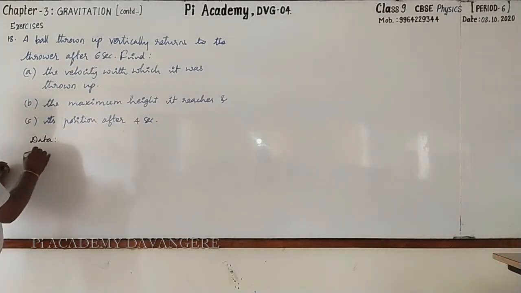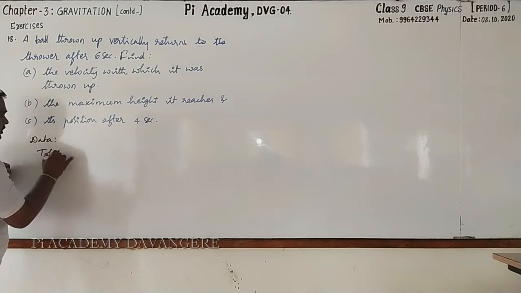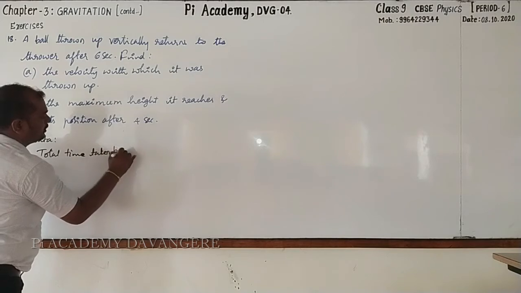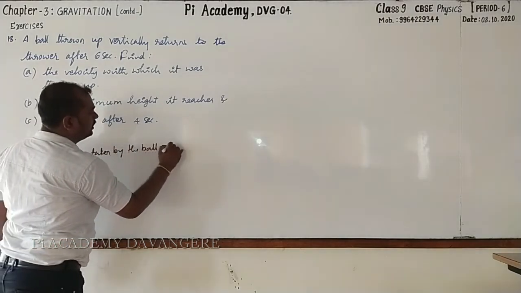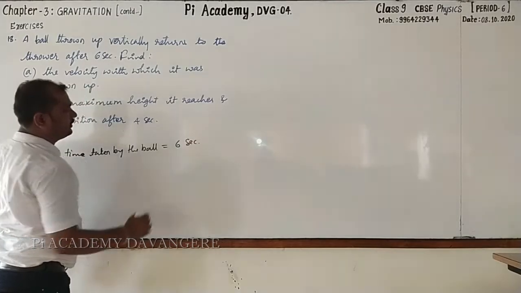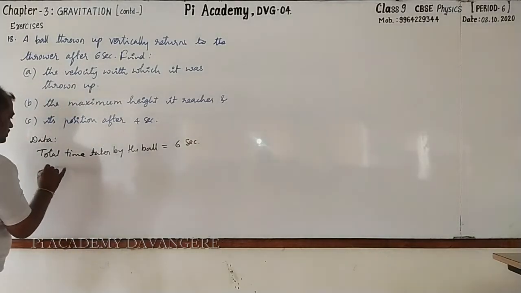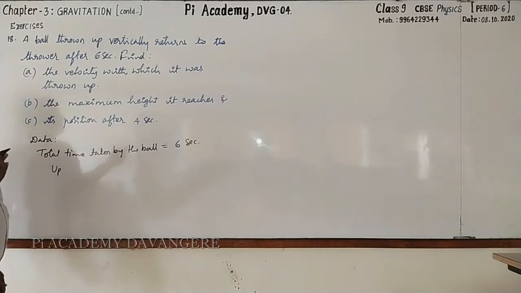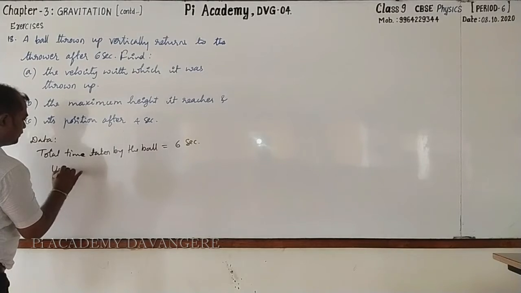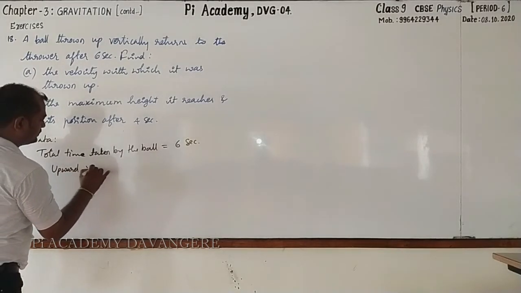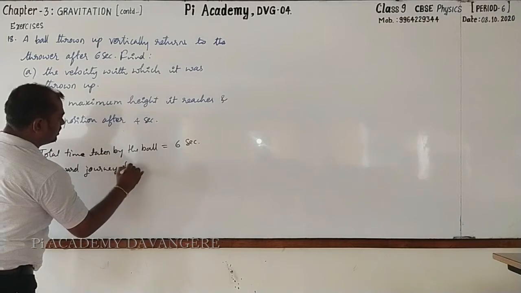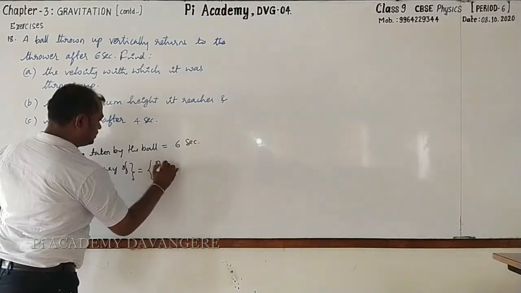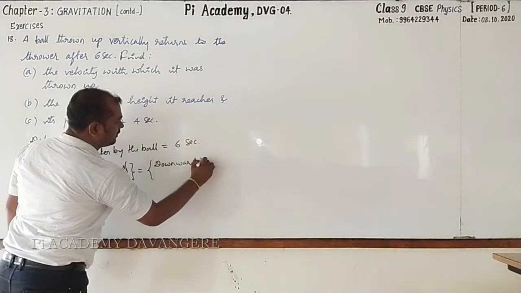So the total time taken by the ball is 6 seconds. We know that upward journey of the ball is equal to downward journey of the ball.